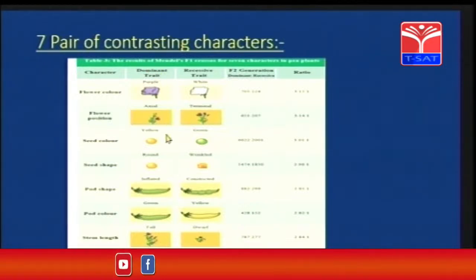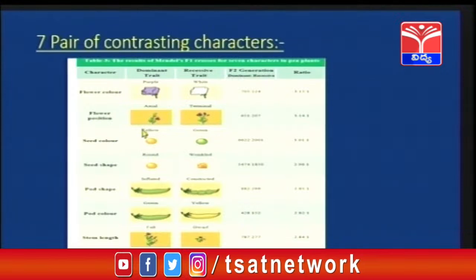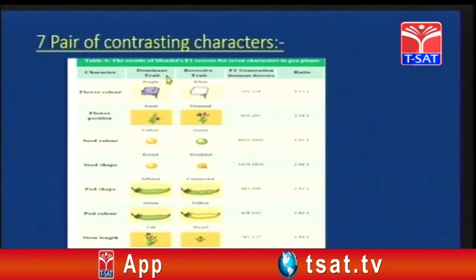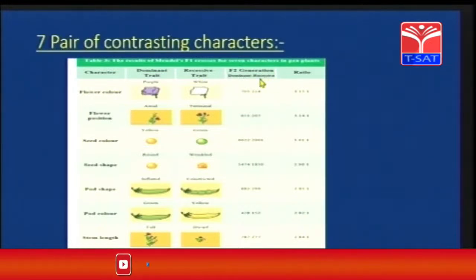He based his experimental work on these 7 pairs of contrasting characters and conducted further experiments in the field of genetics. As we can see here, it is character, dominant trait, recessive trait, and these are the ratios which were given out during the process of crossing.